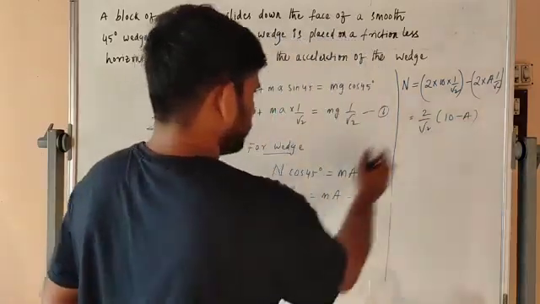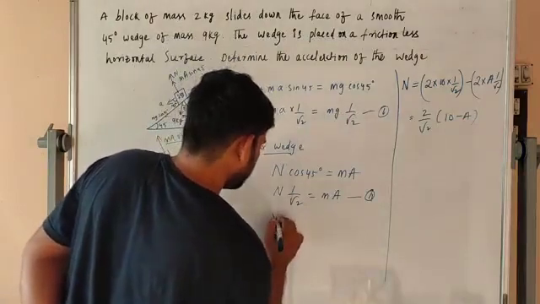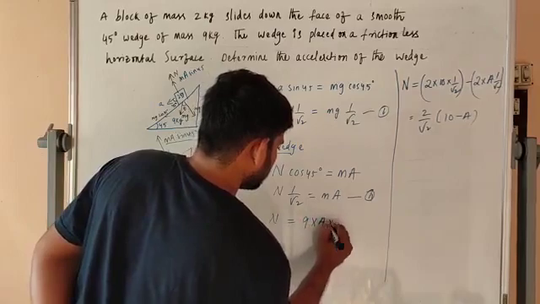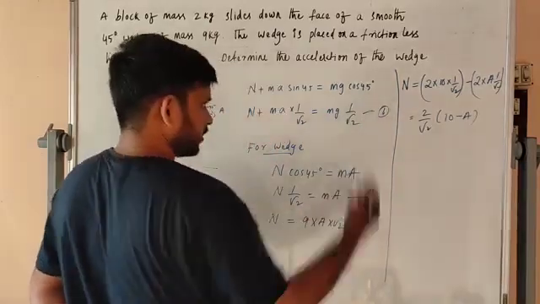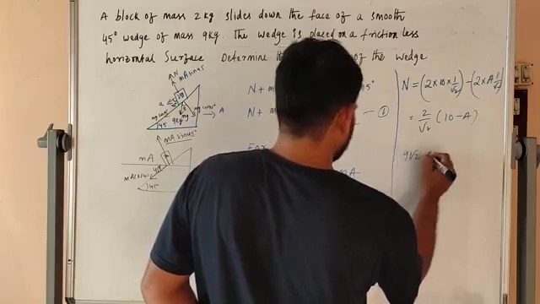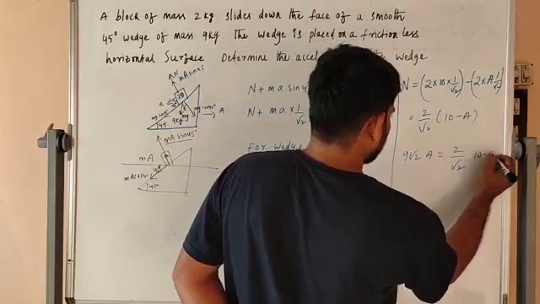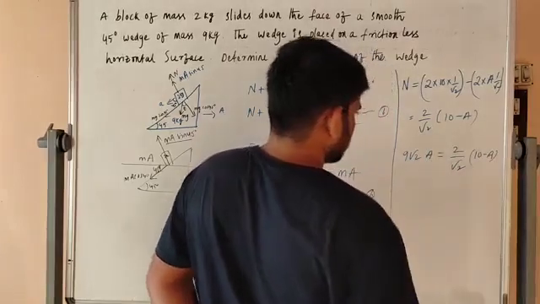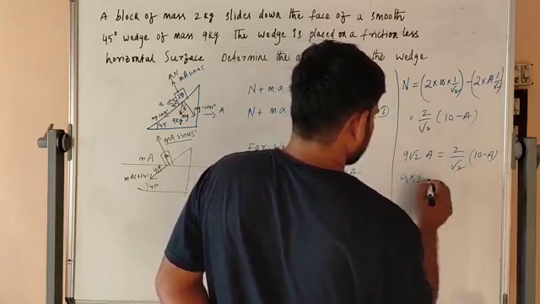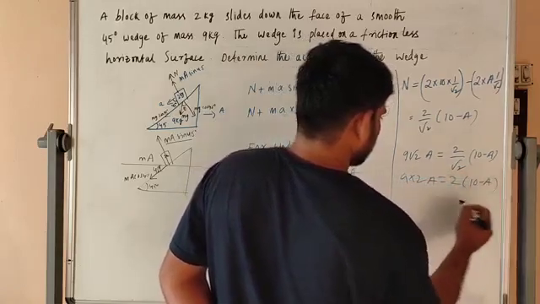For the wedge, N is equal to 9 into A into root 2. Substituting, 9 root 2 A is equal to 2 by root 2 times (10 minus A). Then 9 into 2 A is equal to 2 into (10 minus A).